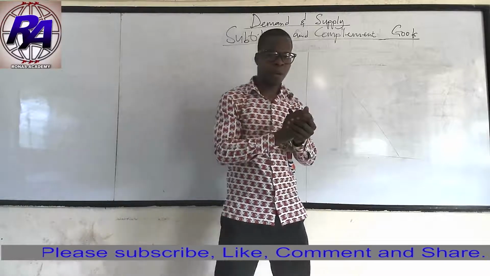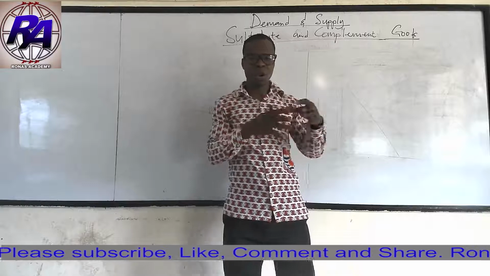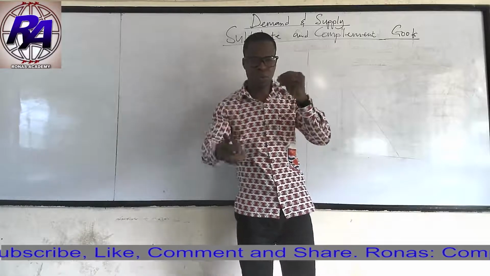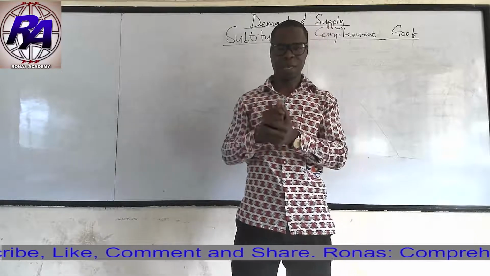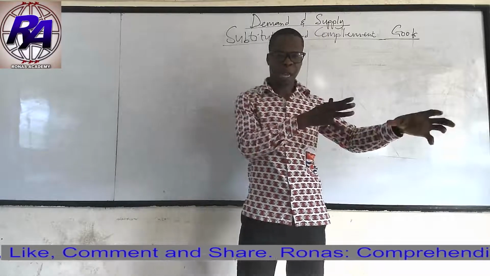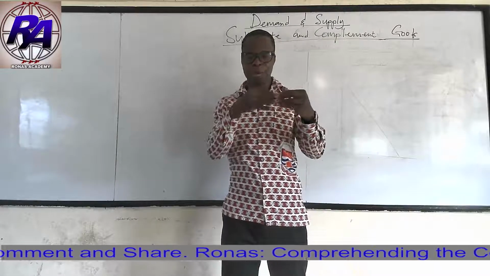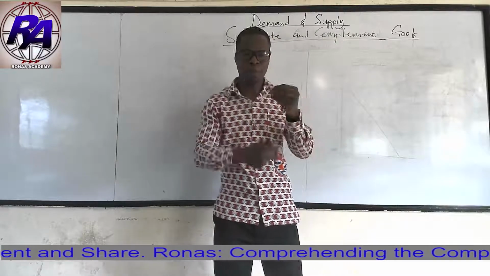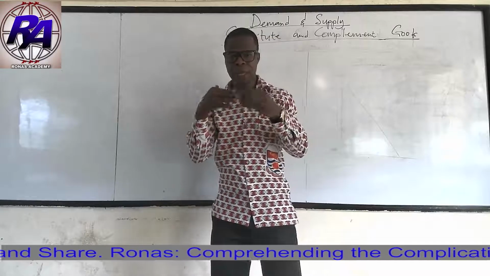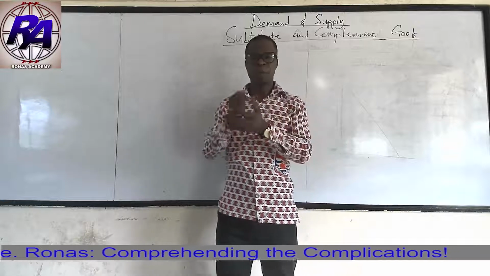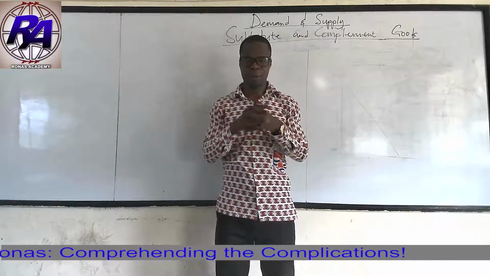When we talk of complement goods, they are goods where you cannot use one except the two are combined together. You can't use one of the goods leaving the other. For instance, you can't use a car without fuel. So fuel and car or vehicle are complement goods. If the price increases, what will be the effect on the quantity demanded of the car or the vehicle?